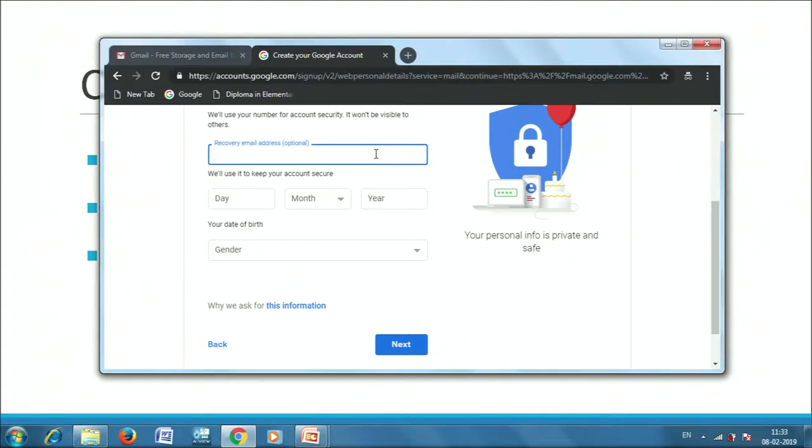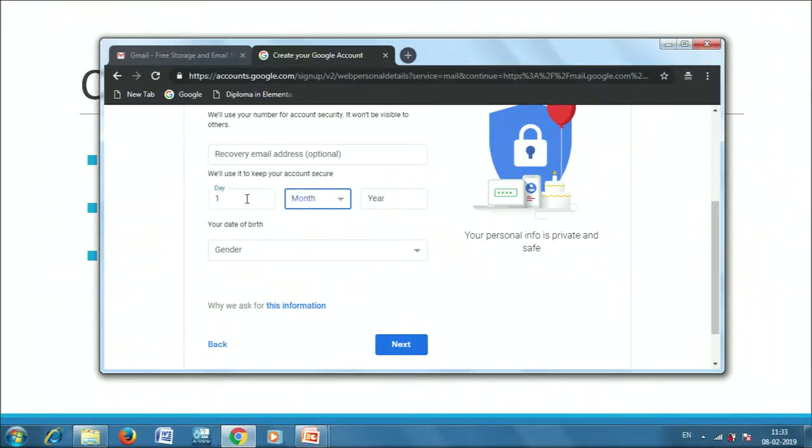If we do not enter this field, then Google will ask us a security question, as I told you. Now it will ask us the date of birth, which will include date, month and year, and your gender. Most of this information would be optional. As you can see, the recovery email address is mentioned as optional.